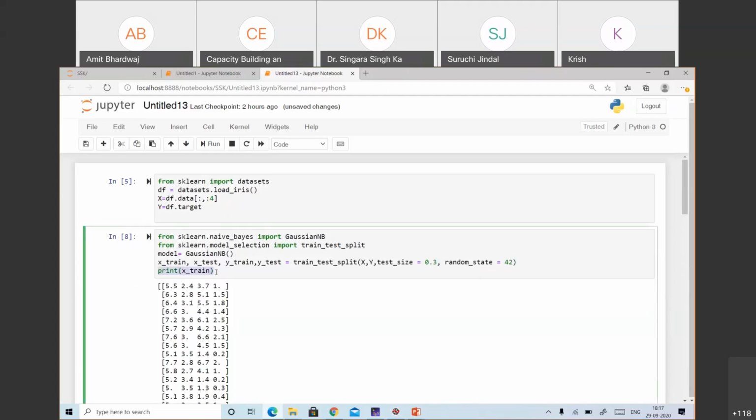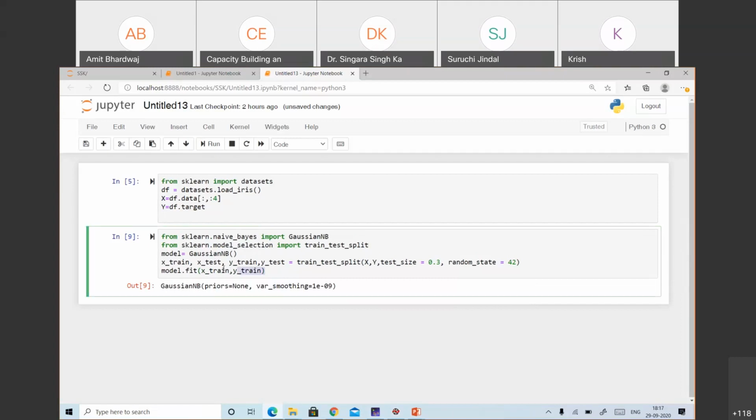Okay. So now what I need to do is fit the model. For this one, we have the model dot fit method. And for the fit method, what do we need to pass? We need to pass the training part only: X underscore train and Y underscore train. I hope this point is clear to everyone. Okay. So at this point we have fitted the model.